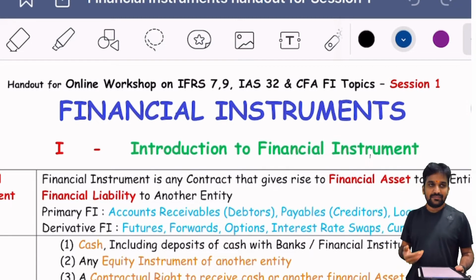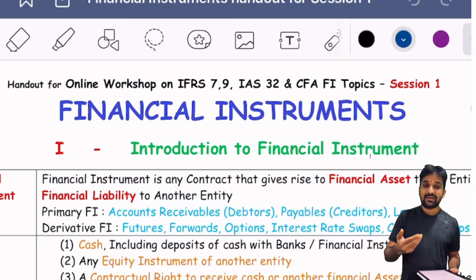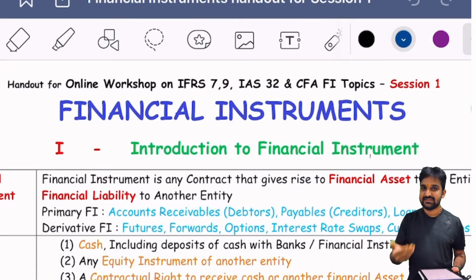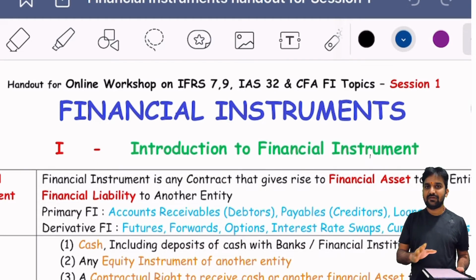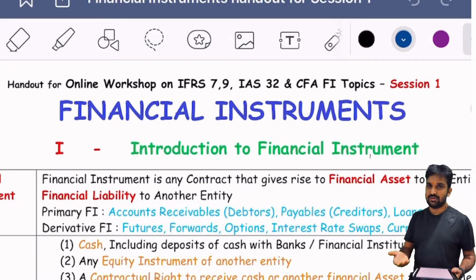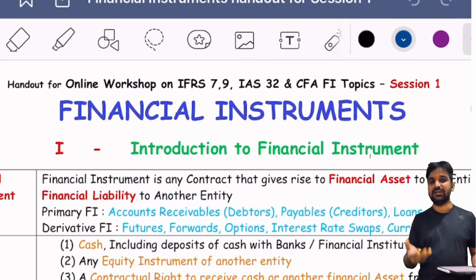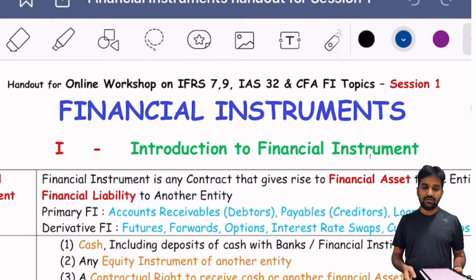Now the basic idea is that we'll be covering IFRS 7, IFRS 9, and IAS, International Accounting Standard number 32. These are the three accounting standards we will be seeing for the accounting part. When it comes to the valuation, we will be seeing the pricing of bonds and debentures, like convertible bonds, puttable and callable bonds, and everything. We will be seeing the income components and everything. So let us start.